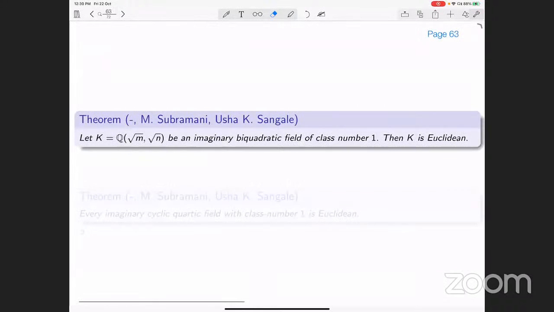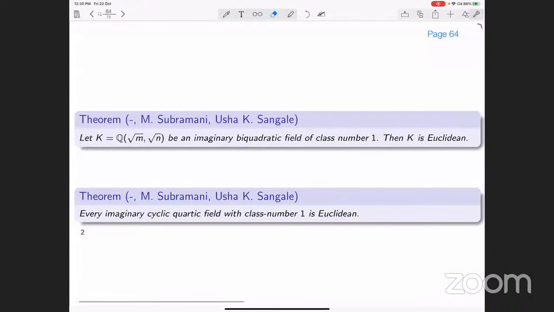So this is the work that we have done, with Subramani, who was my student, former student. Now he's in IIIT Chennai. And Usha K. Sangale, who was a postdoc here and who is now a faculty in SRTM University. So these are the results.